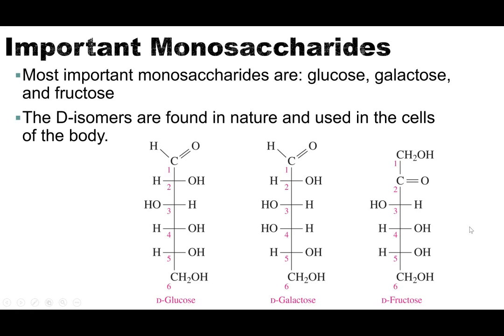Okay. Just a little bit more about each of these. So glucose, a lot of people call it blood sugar. It's the sugar that is found in our biological systems. Galactose, often called milk sugar. Galactose is one of the components in lactose. So galactose is actually a monosaccharide where lactose is a di. And then fructose is actually the sweetest of all of these. Fructose is a sugar that is found in fruit.